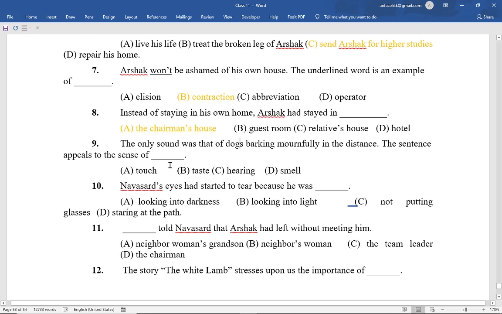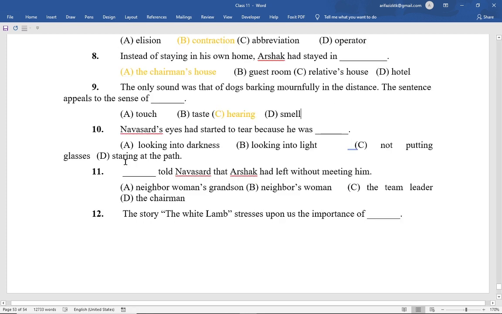MCQs number 9 is: the only sound was that of dogs barking mournfully in the distance. The sentence appeals to the sense of dash. Option A, touch. Option B, taste. Option C, hearing. Option D, smell. So here the correct option is option C. It appeals to our sense of hearing.